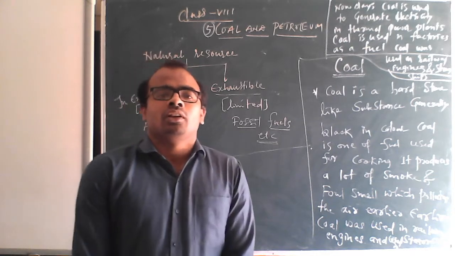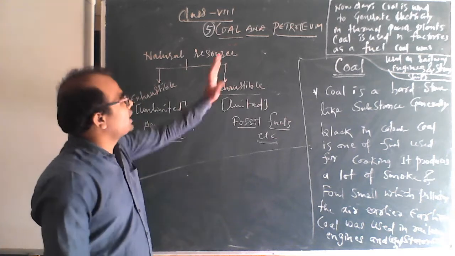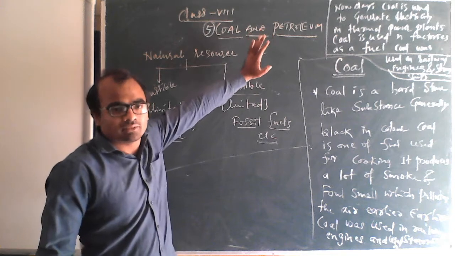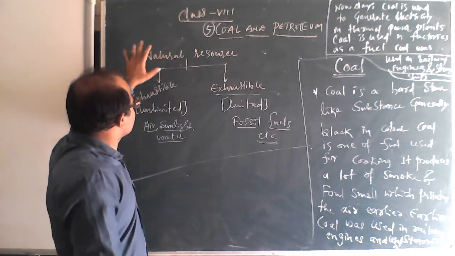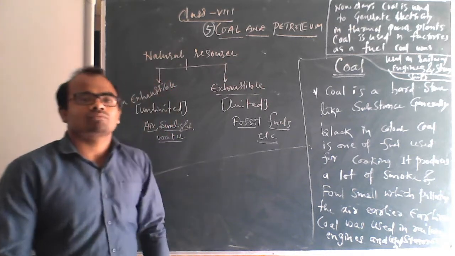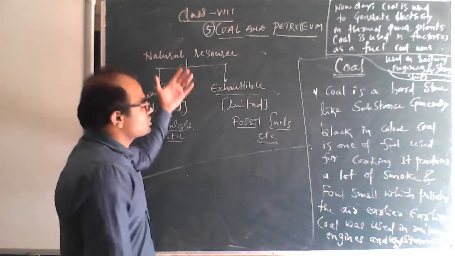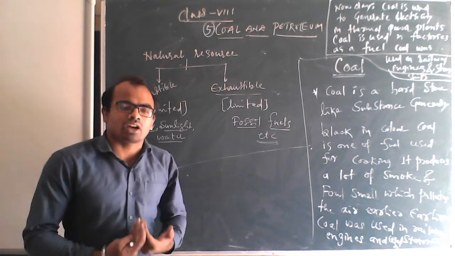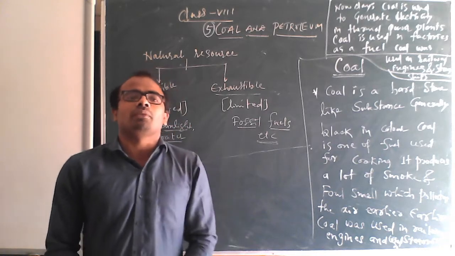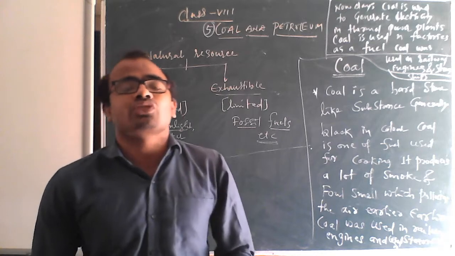See here what happens. Natural resource, coal and petroleum. What is coal and petroleum? We will know that later. First we'll start from this. Natural resource, you learned it in class 7th. So what is a natural resource? Anything available in nature that is useful for us, we call it a natural resource.